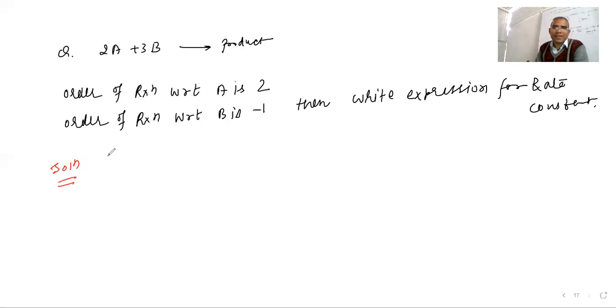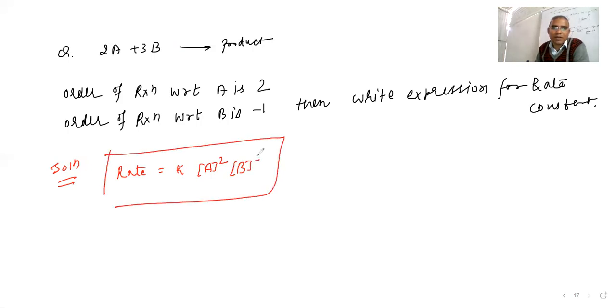Yeah, absolutely correct. Only, see, rate is equal to what is there. So rate is equal to k, and they are saying that is the A, so power means 2 and B power means -1. This is the expression that is given.